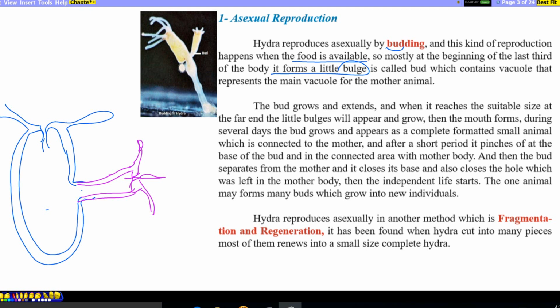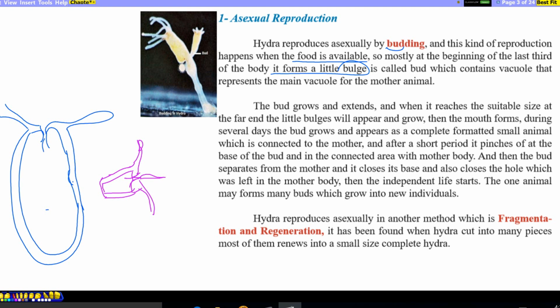So after a short period, it pinches off at the base of the bud, the point which is connected to the mother. Then the bud separates from the mother. When separated completely, it closes its base and grows and lives independently. And the mother also repairs the damaged wall in its body, so two separate complete animals are formed.